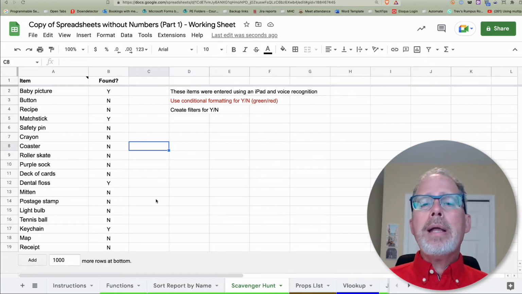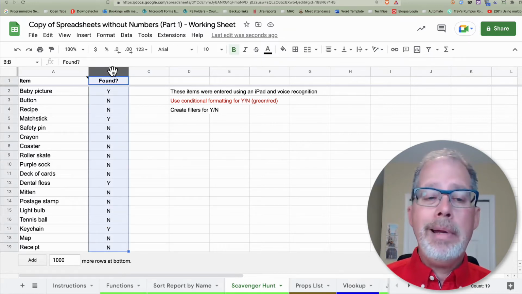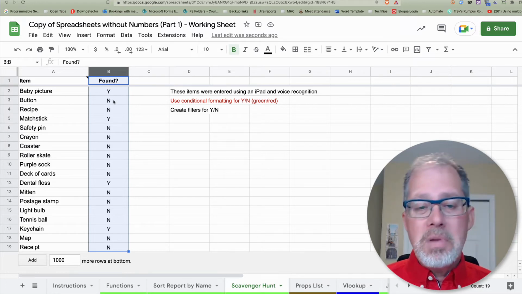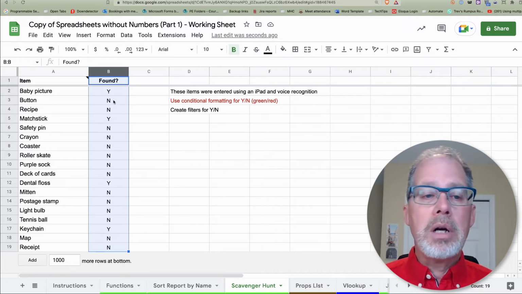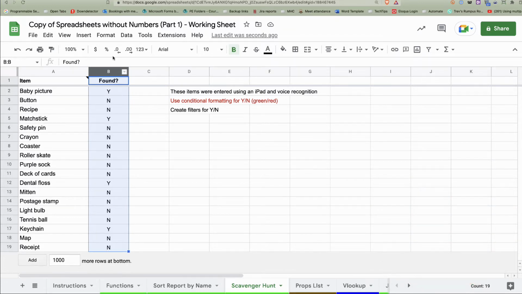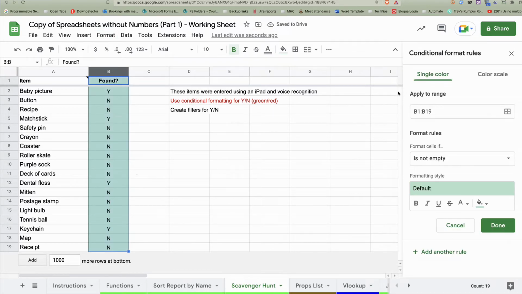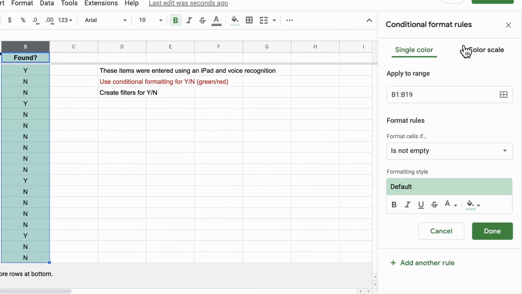So an easier way to do this is to use what's called conditional formatting. Conditional formatting basically means, depending what's in the cell of this item, change the background color or change the color of the text. So I'm highlighting this whole column here. On the highlight, you just click on the title. I've highlighted the whole thing. I'm going to go under Format and choose Conditional Formatting. It comes up with a formula. The first thing I want to point out is it's including the title, our label here. We don't need that. So always go in there and just change that to a 2, so it's not included in the list here.